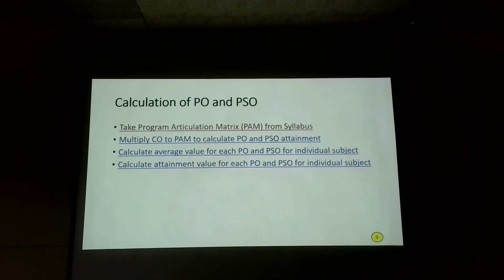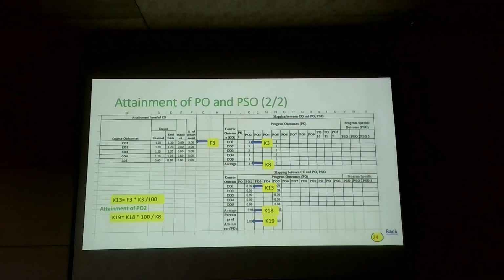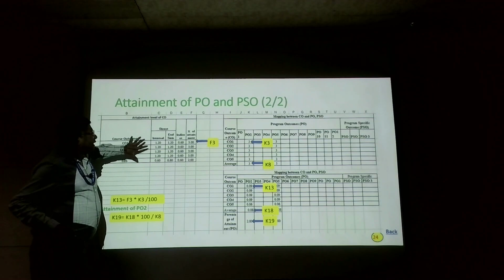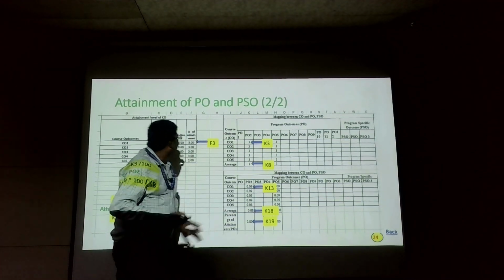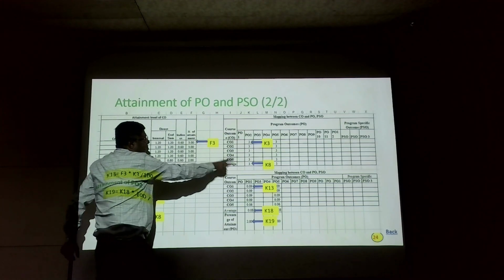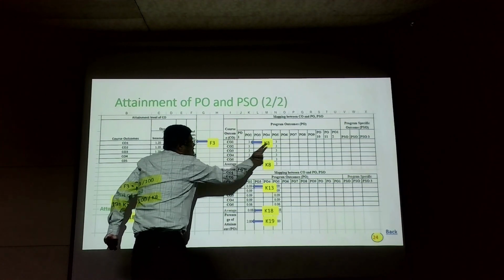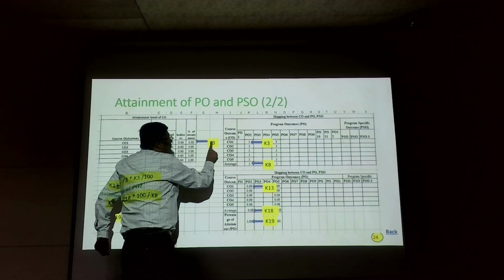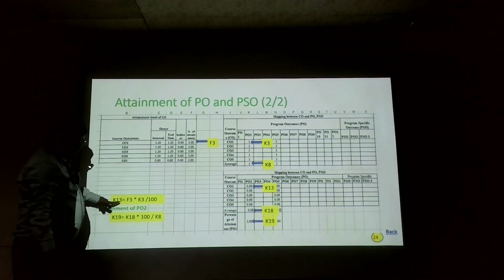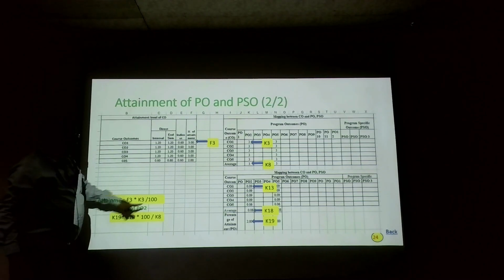Now multiply the CO by the program articulation matrix, PAM, to calculate the PO and PSO attainment. Next. Okay, now we have this value, CO attainment and PO attainment. Now we are going to calculate the PO attainment. So this value is F3 and K3. Okay, now we are taking an average as K8, the average value of F3 into K3. Here I have given the formula F3 into K3 divided by 100.